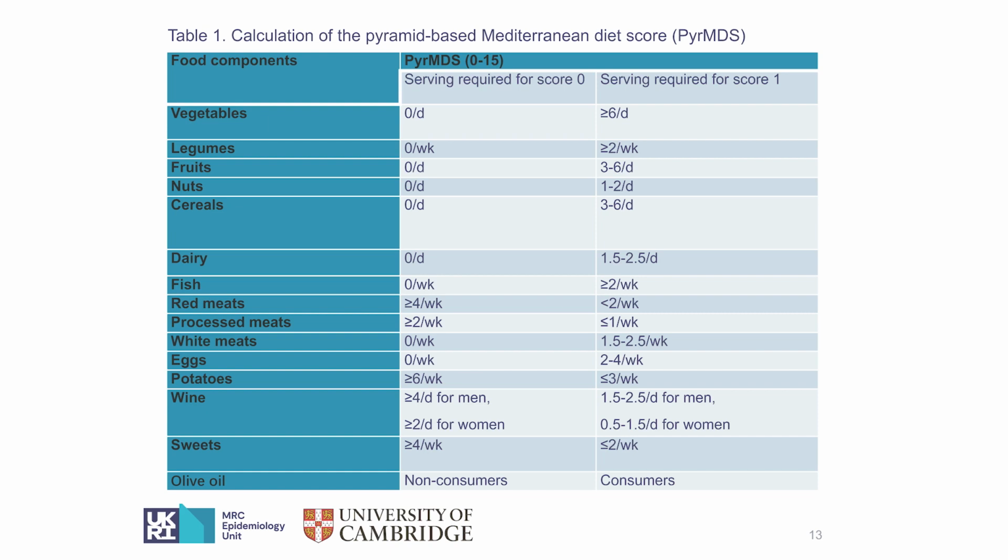The first is about the measure of Mediterranean diet. In this measure, there are 15 food components included. For each food component, a continuous score from 0 to 1 is assigned based on the daily consumption. And after we sum all the scores from these 15 food components, we get a continuous score ranging from 0 to 15, with a higher score representing better diet quality based on recommendation of Mediterranean diet.